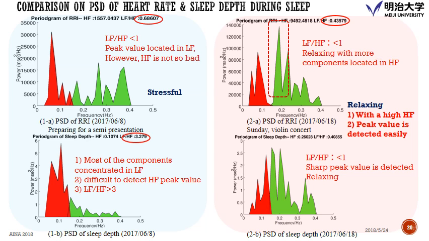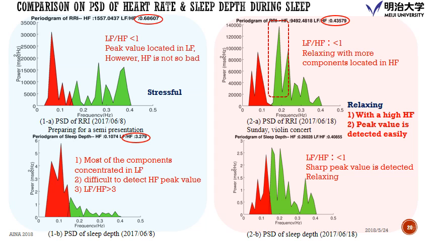So, by analyzing the data here, we can understand the values are quite different, 0.6 and 0.3. This is for heart rate. And on the right side, it is for sleep depth. We can understand both of the values are 0.4. So I suppose the sleep depth indicated correctly for the stress estimation.